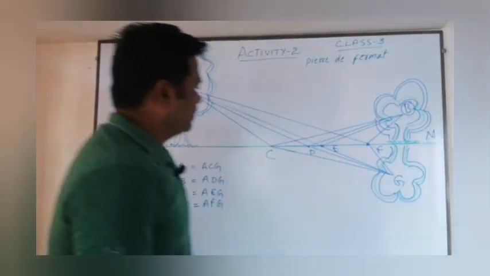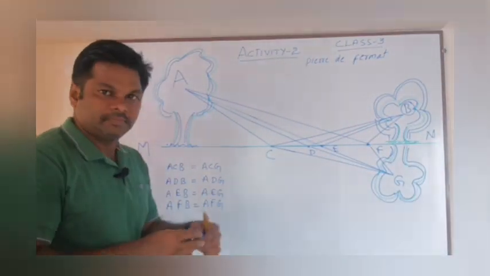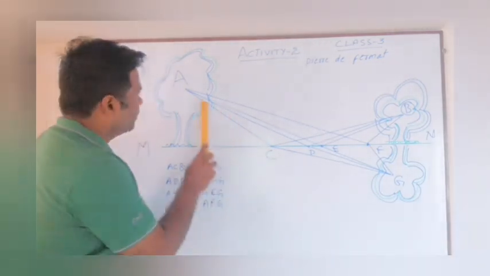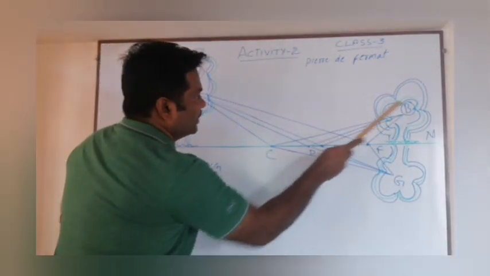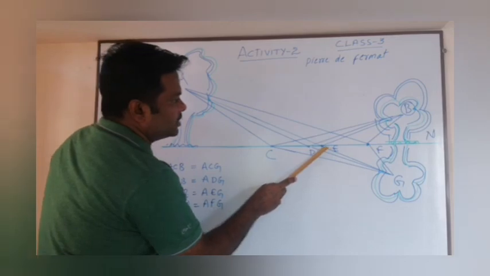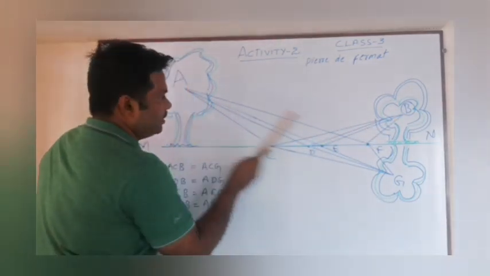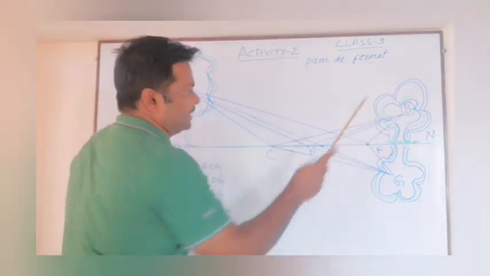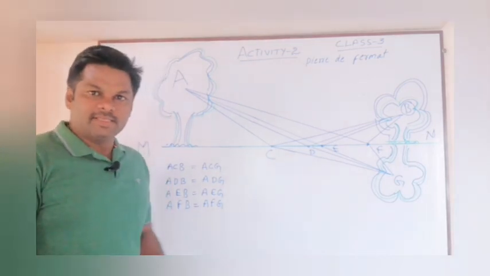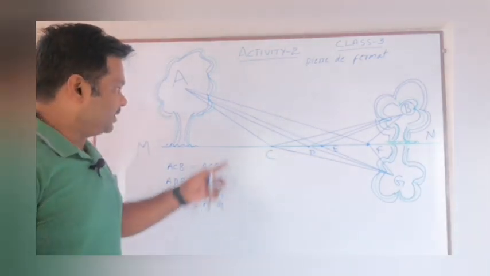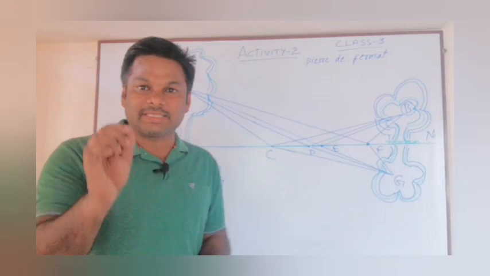Yes. A, D, B, and A, E, B, A, F, B. So these are the paths. Among these four, the crow must select.